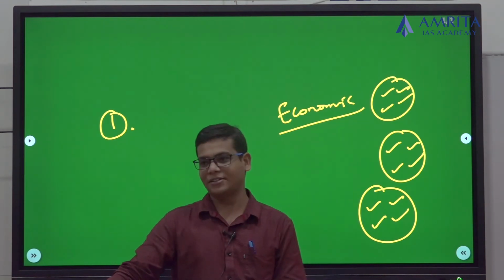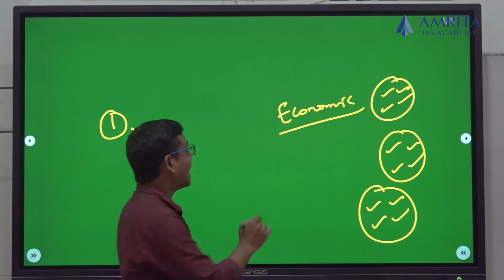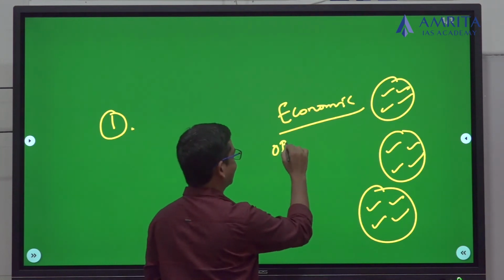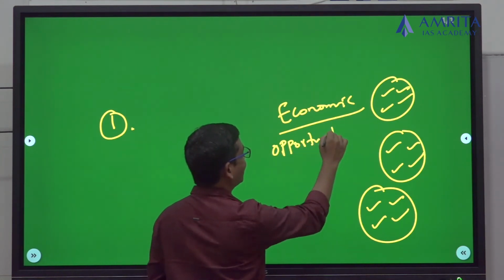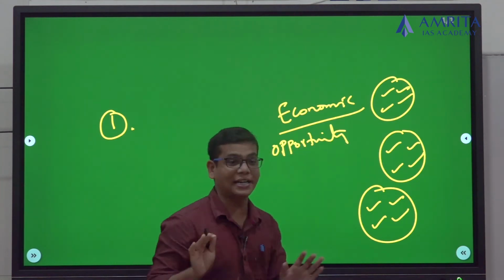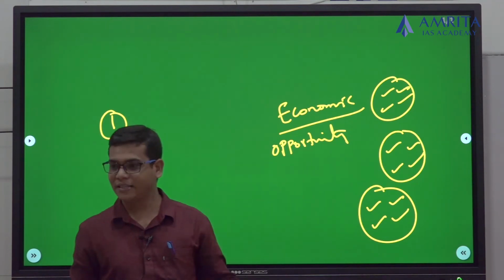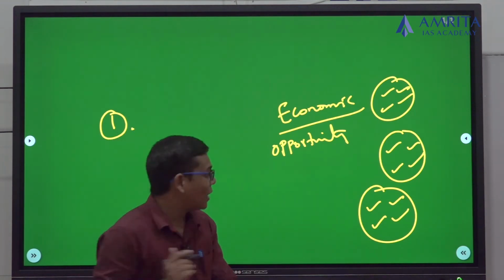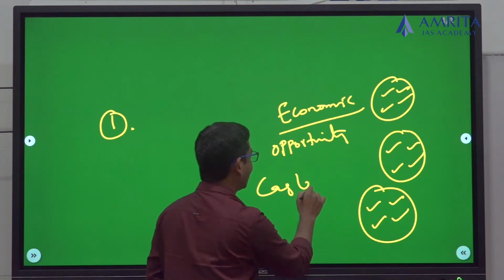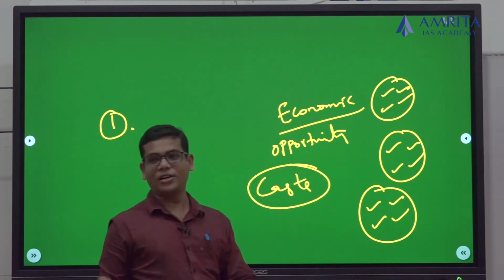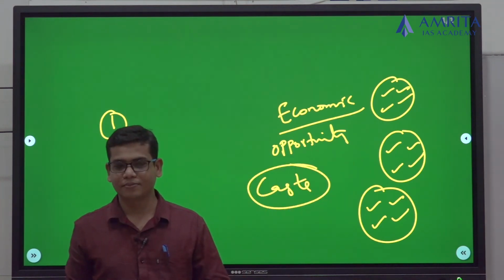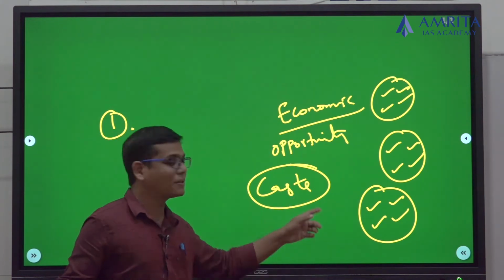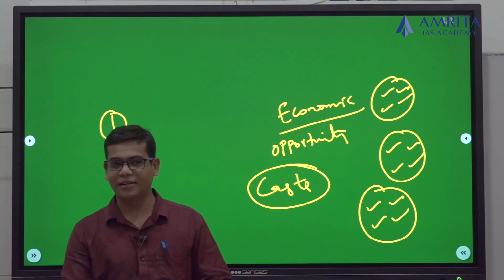Everything is getting privatized. Moreover, the opportunity for employment and the opportunity to study now is more compared to the 1950s, 1960s. Now, caste has become a tool for politics in this country.